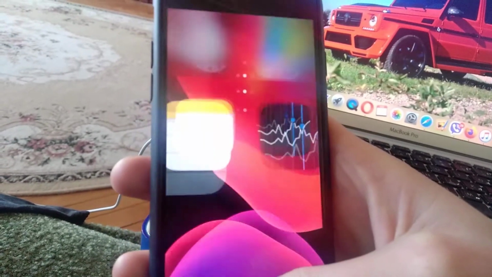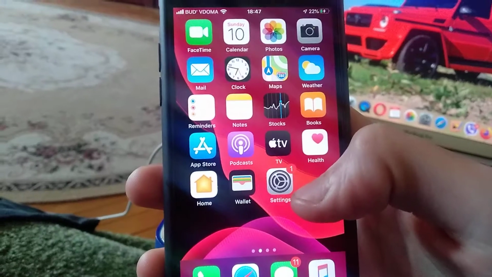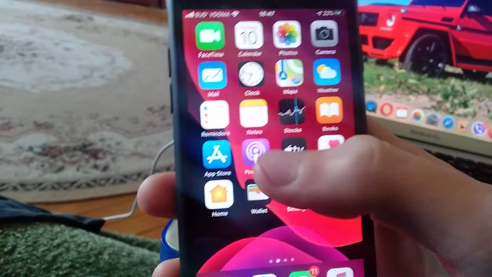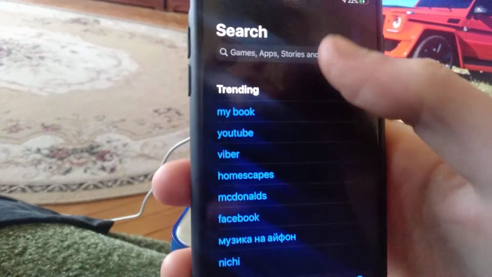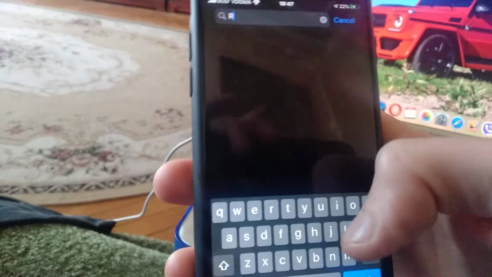Hello dear subscribers, today I will show you how you can easily install some custom ringtone for free on your iPhone. So for doing this you just need to open App Store and just write in App Store ringtones.